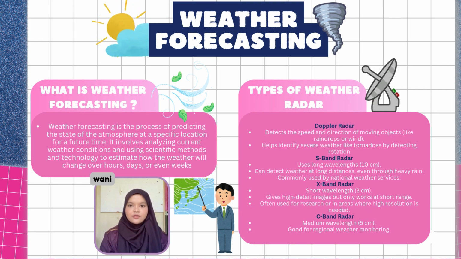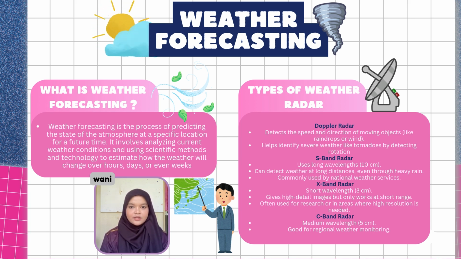Weather forecasting. The definition of weather forecasting is the process of predicting the state of the atmosphere at a specific location for future times. It involves analyzing current weather conditions and using scientific methods and technology to estimate how the weather will change over the course of hours, days, or even a week. In simple terms, weather forecasting helps us to know whether it will rain tomorrow, how hot or cool it will be, and whether there will be strong wind or storm.